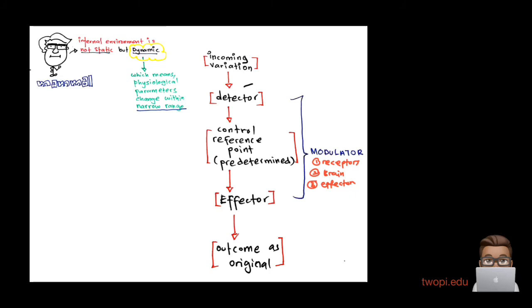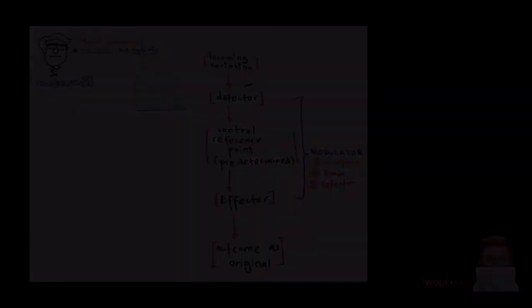This is detected by the receptor, and it's sent to the control reference point, which is in the hypothalamus or in the brain, where we have the predetermined setting. Like I said just now, the brain consists of a predetermined setting. That means it has records of what the temperature should be, or what the pH level should be, right? Now when there's a change, the brain decides what to do and it is sent to the muscles and glands, and it comes out as the original norm.